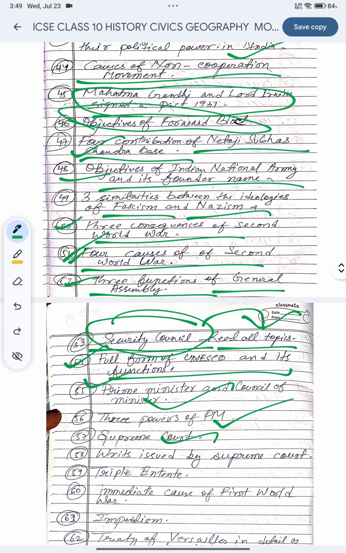Supreme Court, everything in detail, important. All the writs issued by the Supreme Court, you have to study. Read, okay, you have to read all these Supreme Court writs.